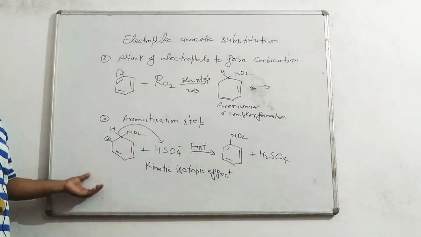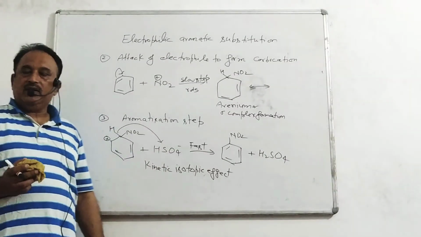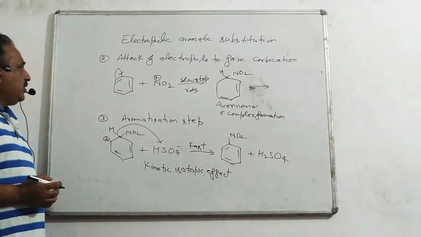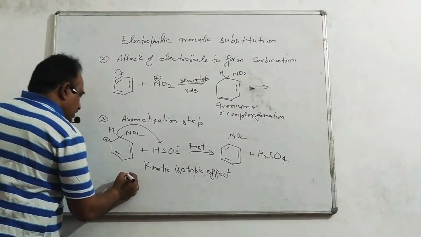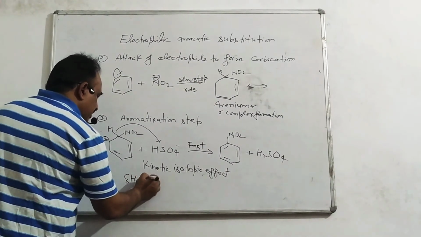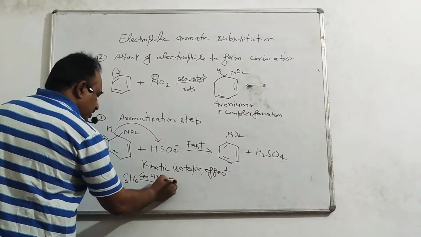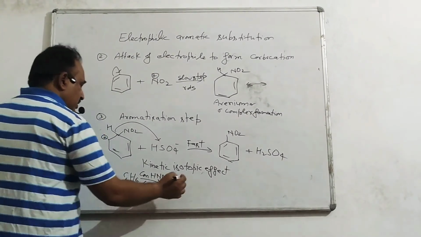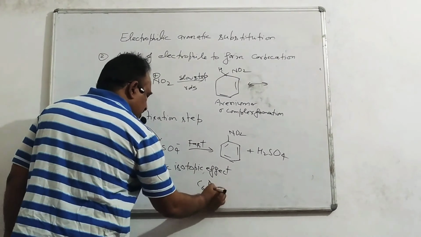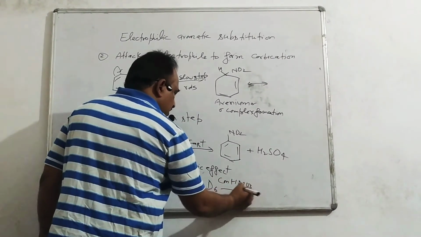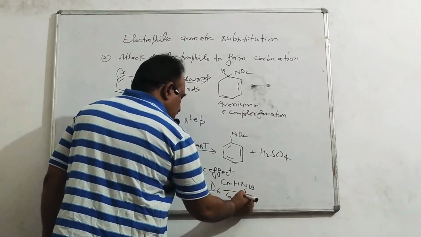In nitration, no kinetic isotope effect takes place because if we look at this reaction, C6H6 with concentrated HNO3 and concentrated H2SO4, and a second reaction, C6D6 with concentrated HNO3 and concentrated H2SO4.